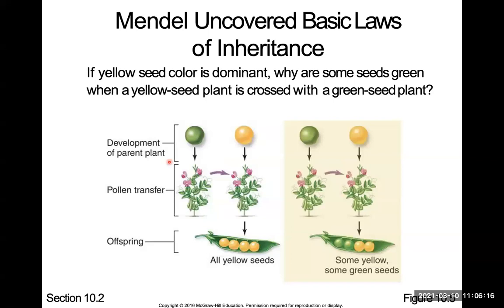Okay, so two words, dominant and recessive. So I said, why are some seeds green when a yellow seed plant is crossed with a green seed plant? So you have a green seed plant and a yellow seed plant. When they're crossed, there are some green seeds and some yellow seeds. So we're going to look at why this is happening.